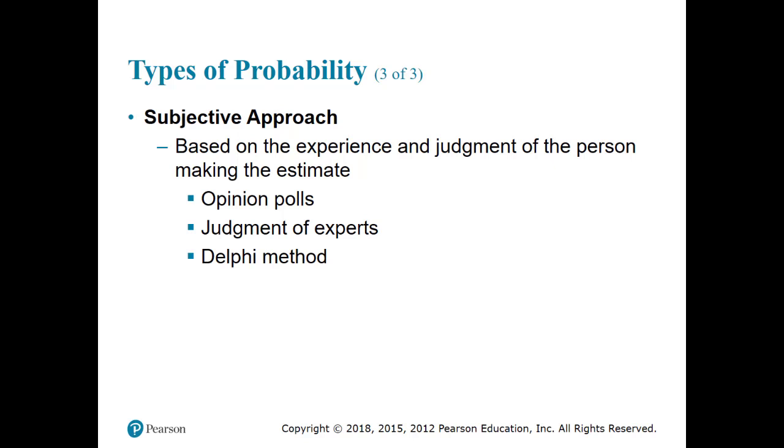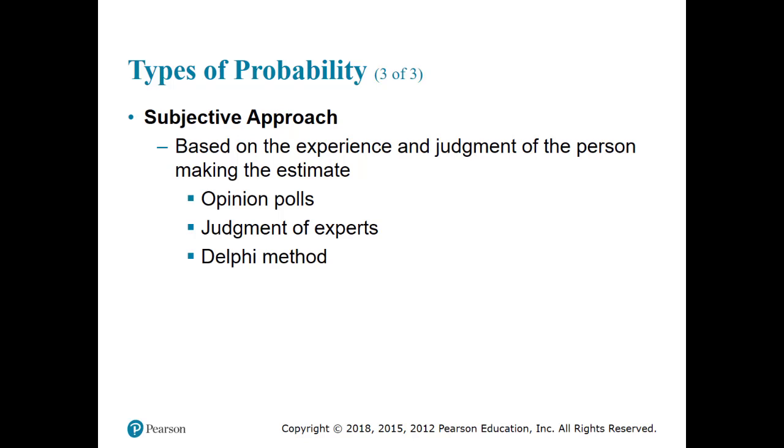That would be a subjective judgment based probability, and once again the basic principles must hold. Each probability must be a number between 0 and 1, and the sum of probabilities of all the possible outcomes must be equal to 1. So that's subjective.